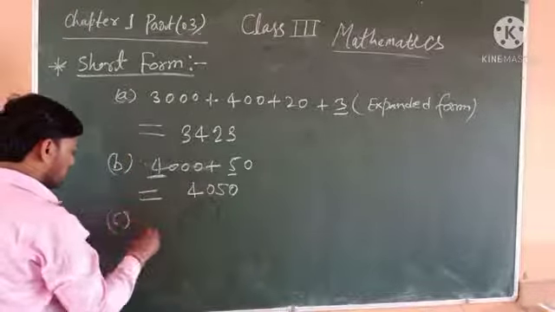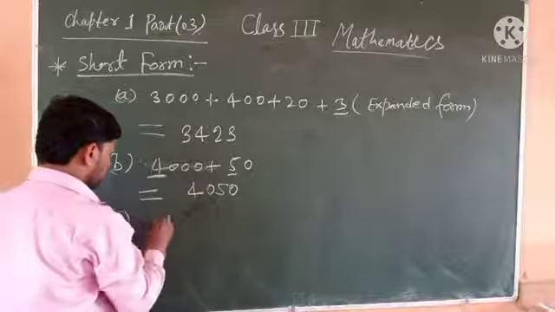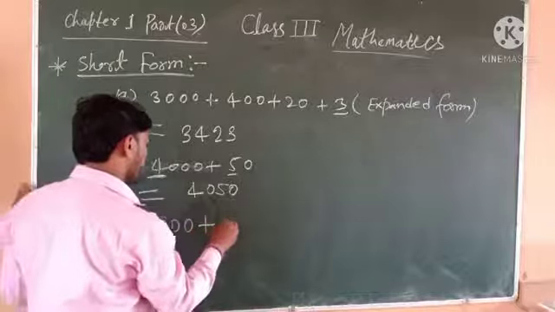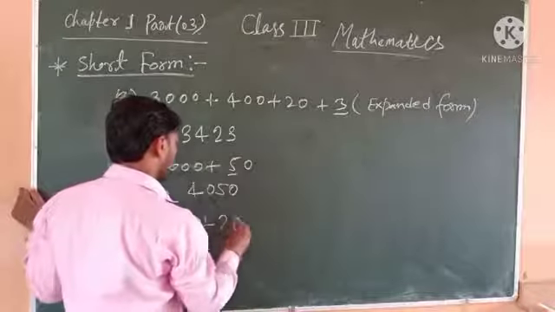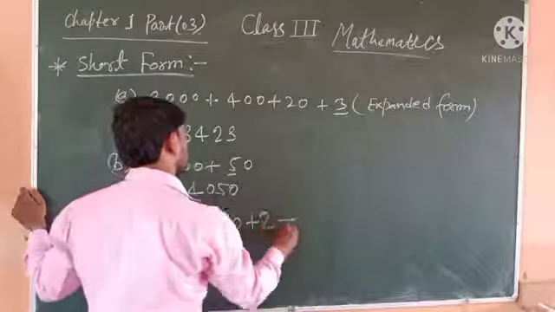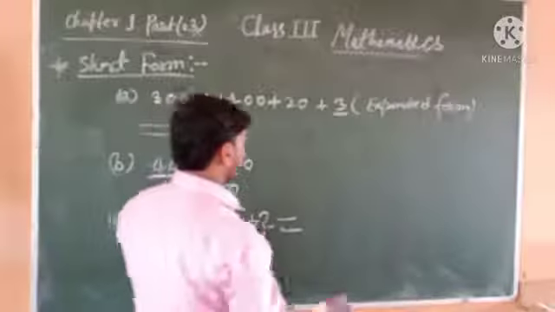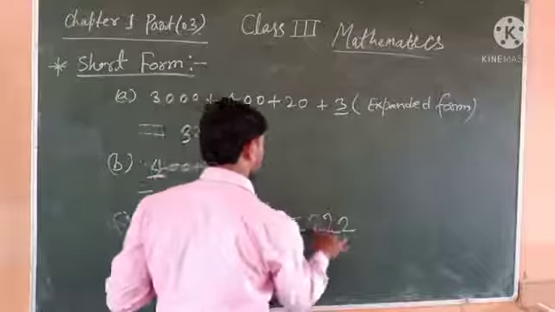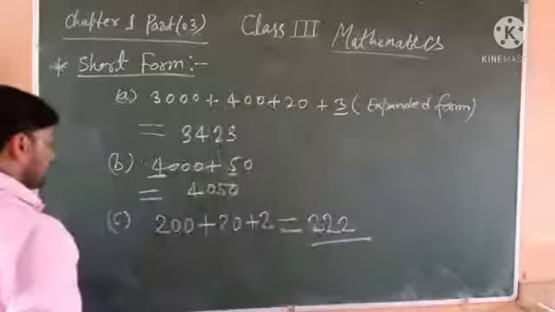One more example. 200 plus 20 plus 2. 2 ones, then 2 tens and 2 hundreds. 222.